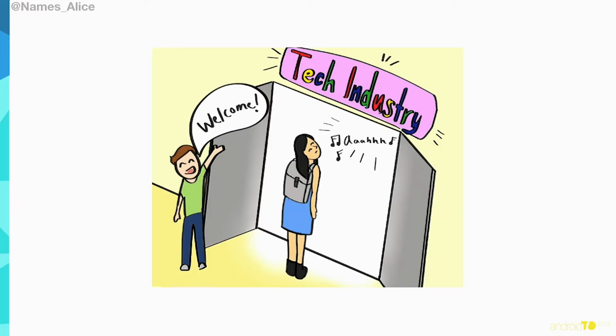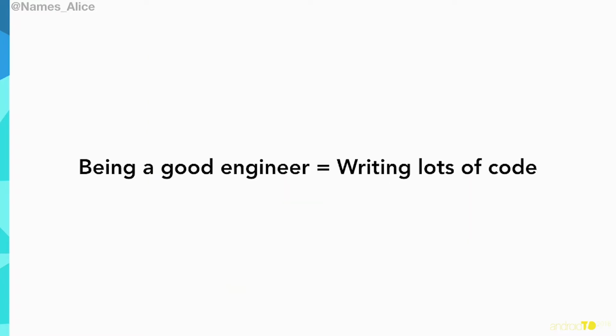So I want to talk about poor programming patterns, and the reason why I want to talk about it is when I first started in the tech industry as an engineer, I had a lot of misconceptions about being an engineer. I thought that being a good engineer meant writing a lot of code. And not only writing a lot of code, writing it really fast and shipping it really fast.